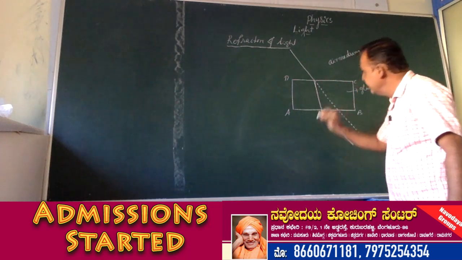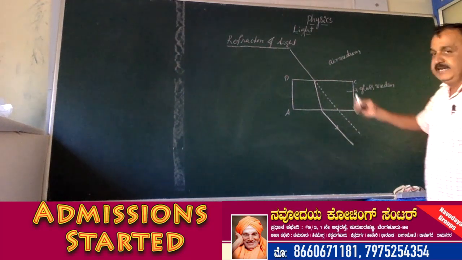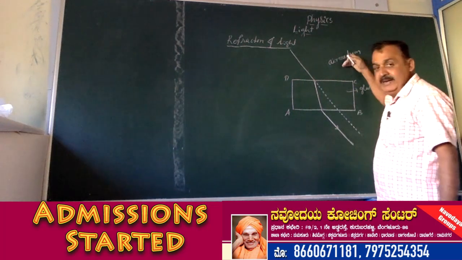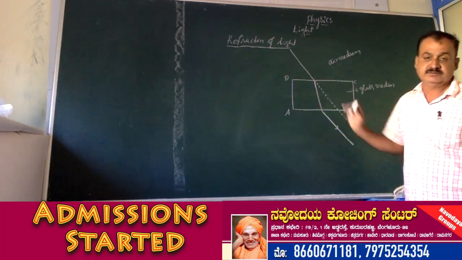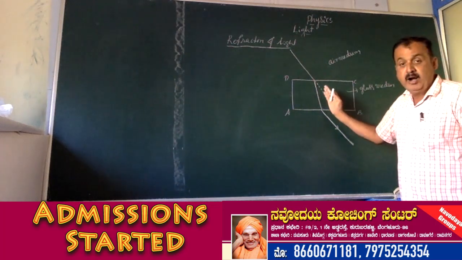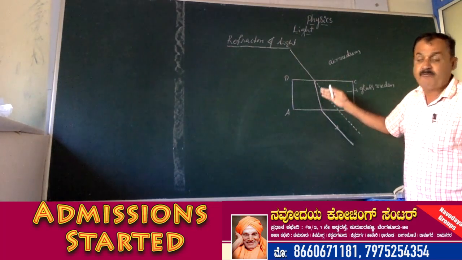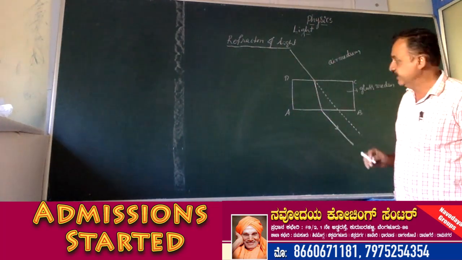This phenomenon is called refraction of light. When a ray of light travels from one medium to another medium, it changes its direction. The bending of a ray of light when it travels from one medium to another medium is called refraction of light.